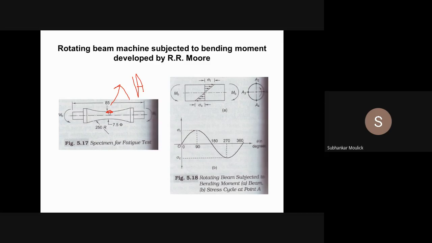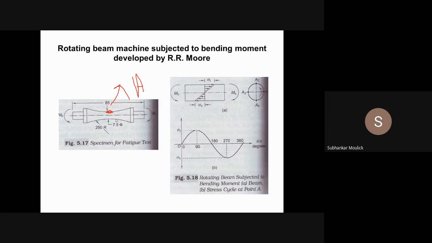Because if we do not rotate the specimen, we will not get the fatigue life. We will not get the endurance limit value. So if we have rotated the specimen for one complete revolution of 360 degrees, what is the state of stress value at this upper surface of the beam? I am interested in that particular point.